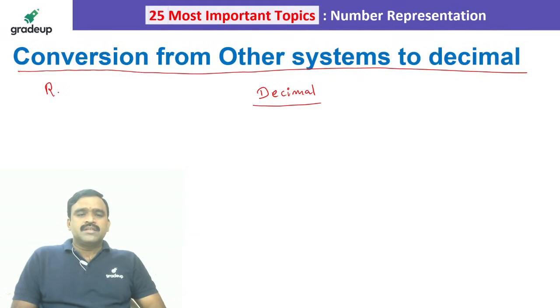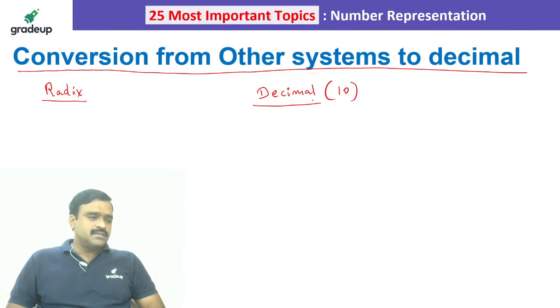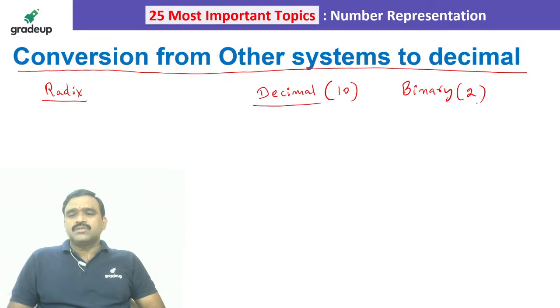Radix is nothing but the base of that number. So what do you mean by base? Say, for example, if we take a decimal number, the base value is 10, that is, the radix value is 10. If you take a binary number, the radix value is 2. Why is it 2? Because only the numbers 0 and 1 are used in the binary system.